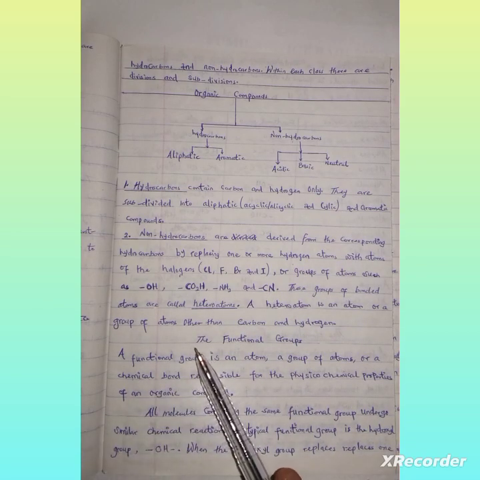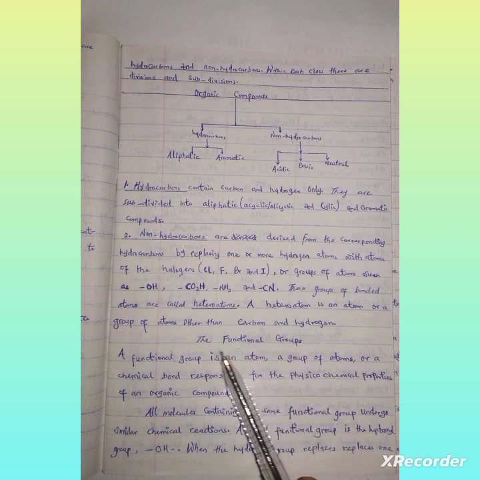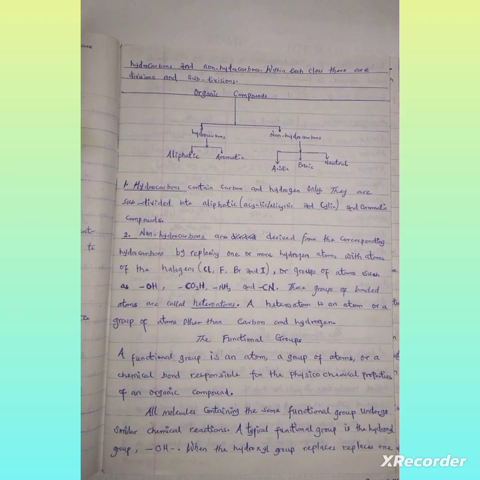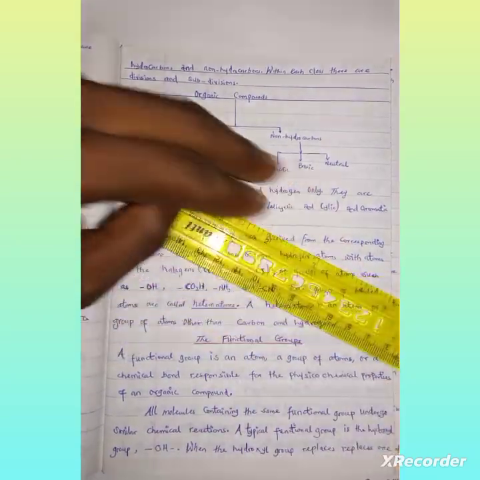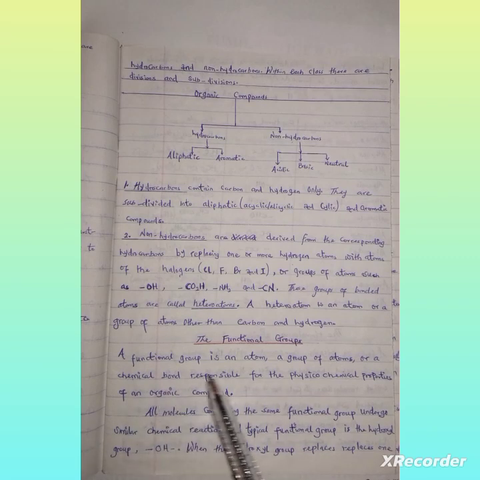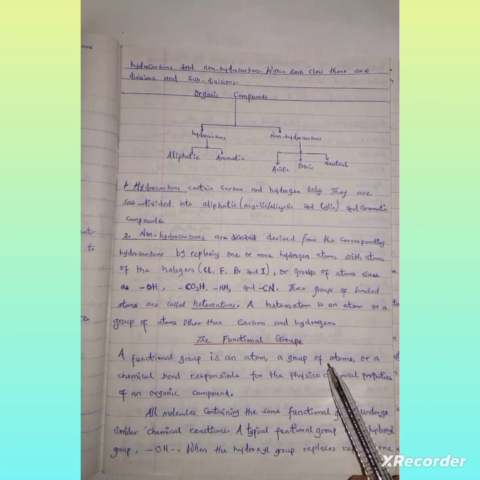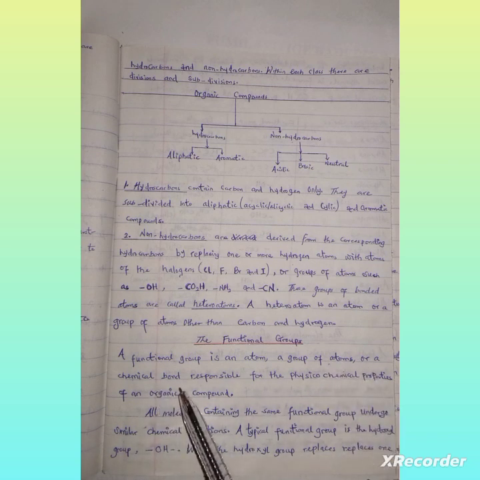Then we have the functional group. A functional group is an atom or a group of atoms or a chemical bond responsible for the physical-chemical properties of an organic compound.